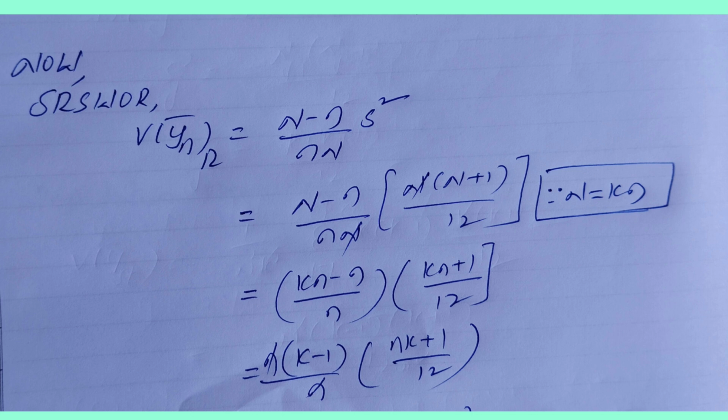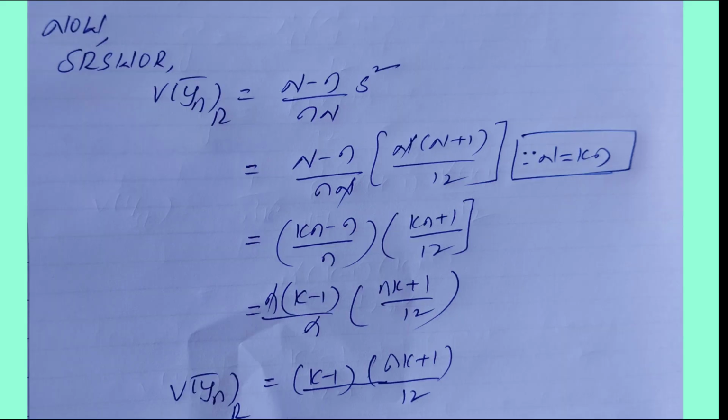We take n common, and we get n(k − 1)/n times (nk + 1)/12. The n's cancel. Finally, the variance of the sample mean in simple random sampling without replacement is V(ȳ_n) = (k − 1)(nk + 1)/12.